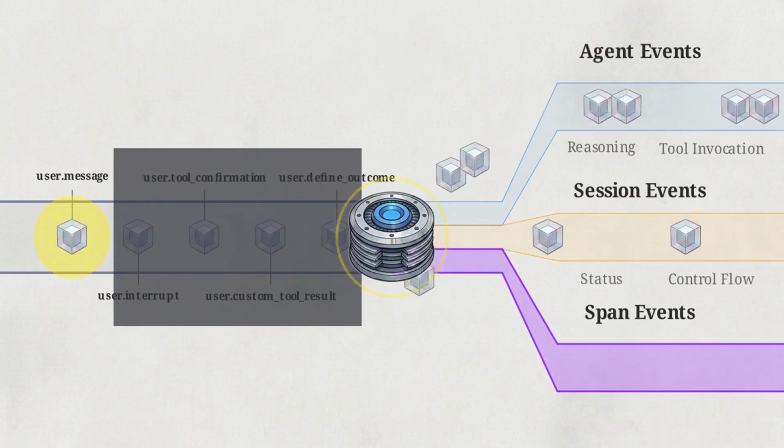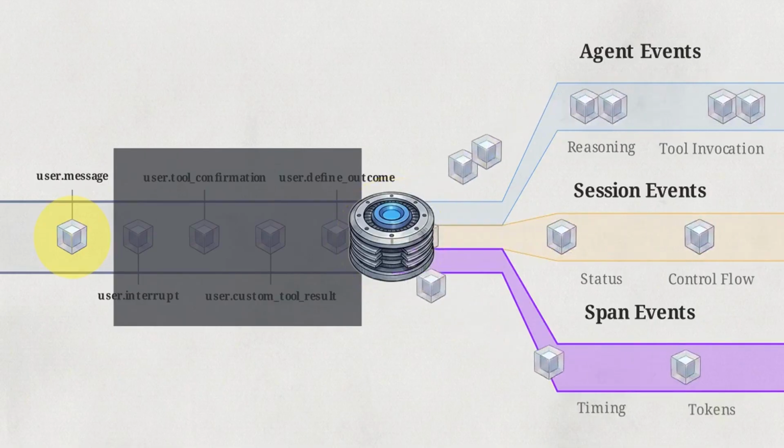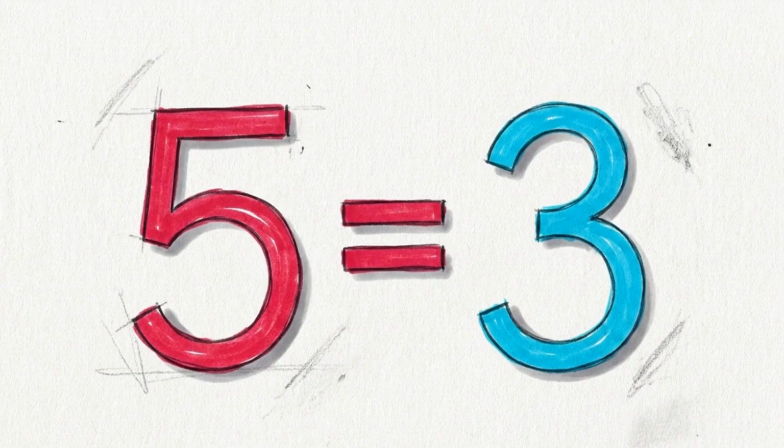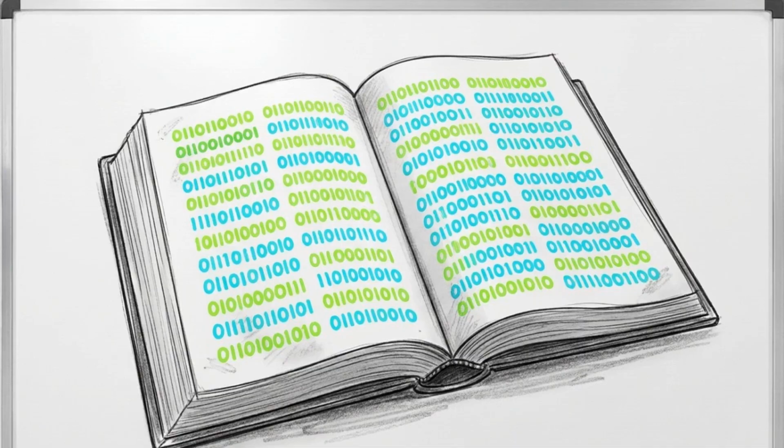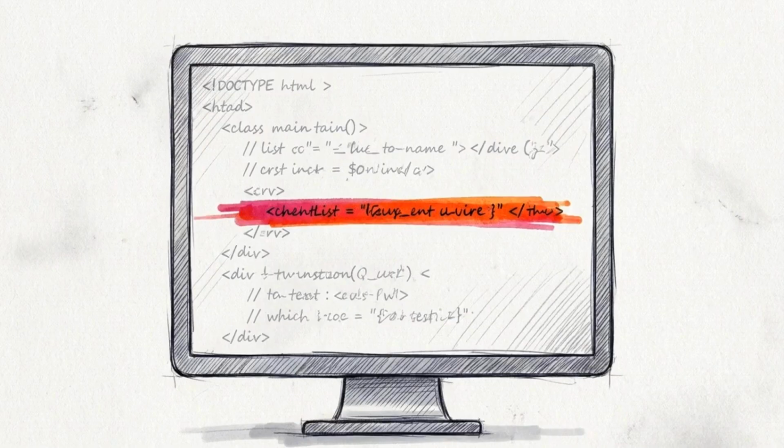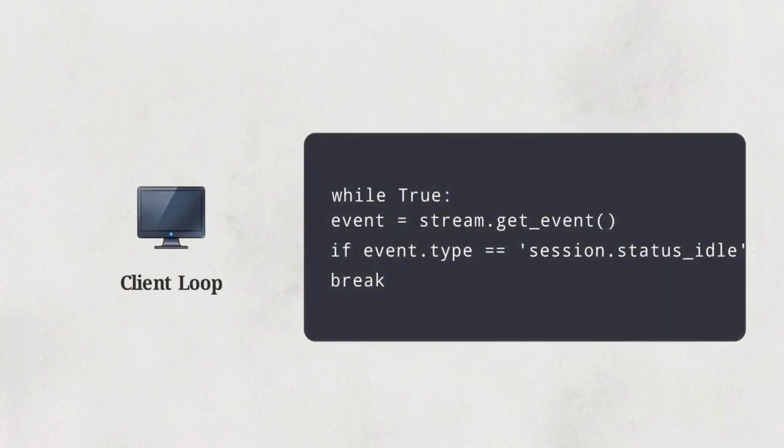The third family provides span events. These act as observability markers, wrapping the activity for timing metrics and token counting. 5 user inputs and 3 output families. That taxonomy forms the complete programmatic vocabulary of the agent. Now we can isolate the line of code that causes the silent hang we identified earlier.